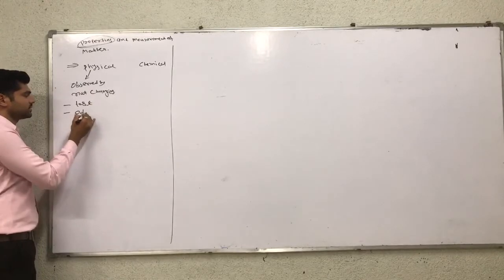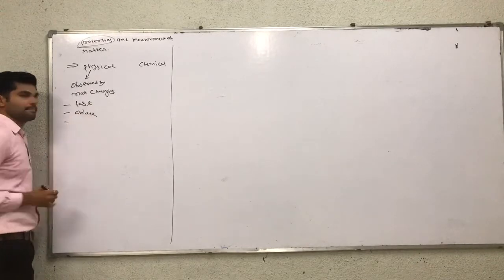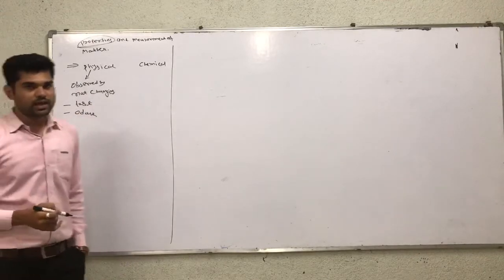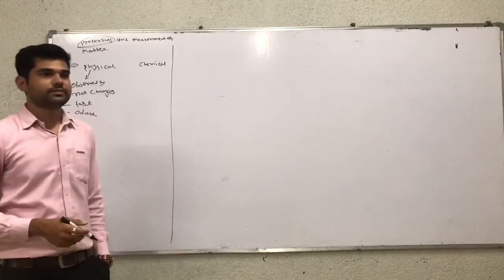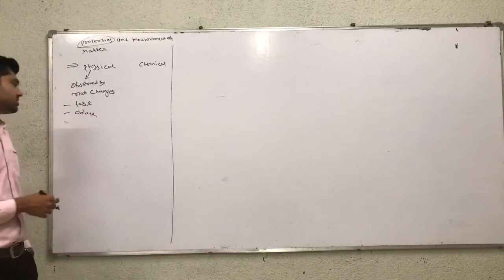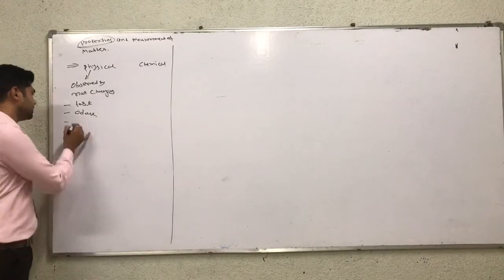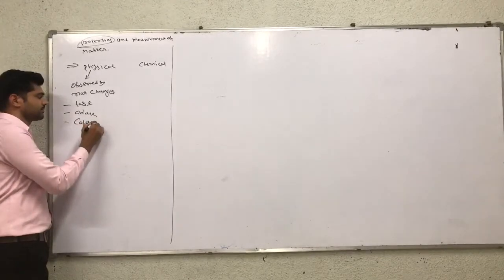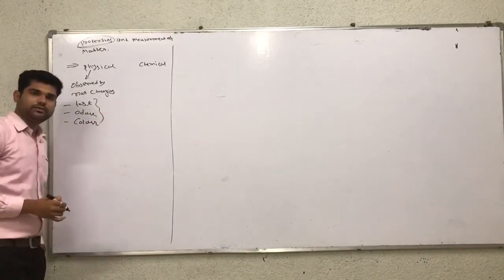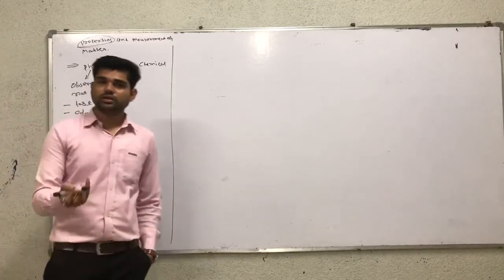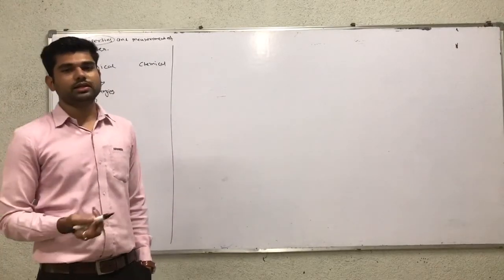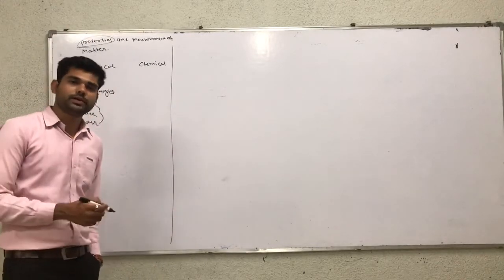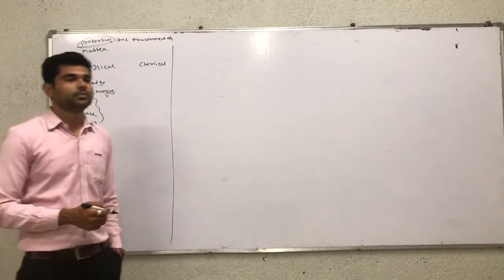Next is odor, the smell of a substance, without changing it. So we can observe taste, odor, and color. These properties we can observe without any change in the substance. This type of property is known as physical property.